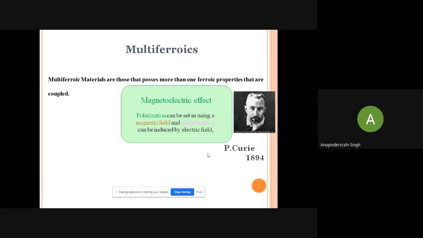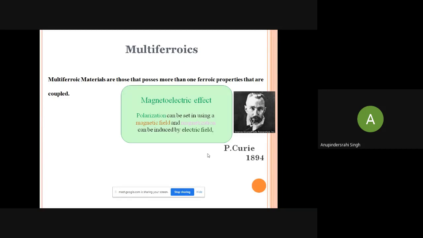That is, vice versa properties can be set into the crystal. Polarization is usually set by the electric field, but it can also be induced by the magnetic field, though a very small value of polarization. So this is the magnetoelectric effect.